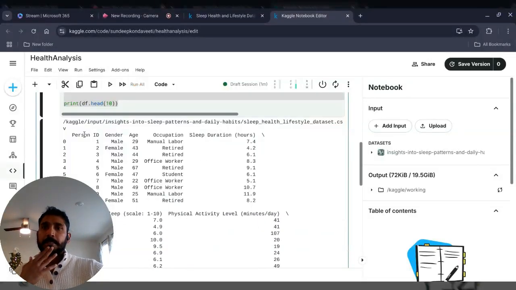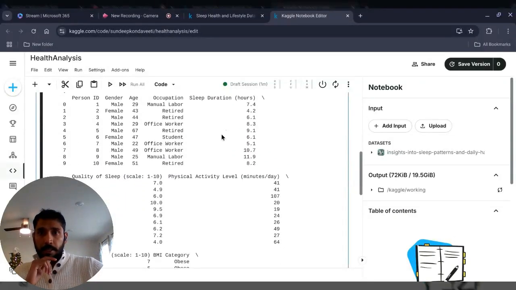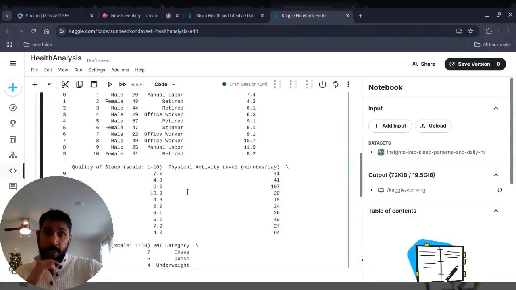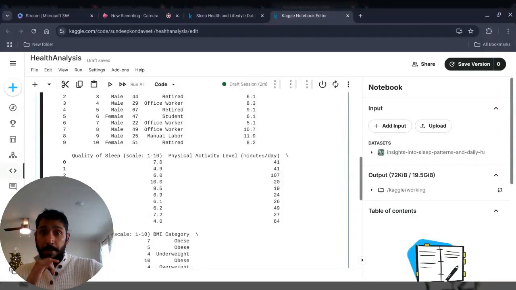So we have the person ID, looks like that's the primary key, gender, age, the categorical variables, occupation. The interesting metrics here are sleep duration, so the average number of hours you are sleeping, quality of sleep on a scale of 1 to 10, physical activity, which is minutes per day.